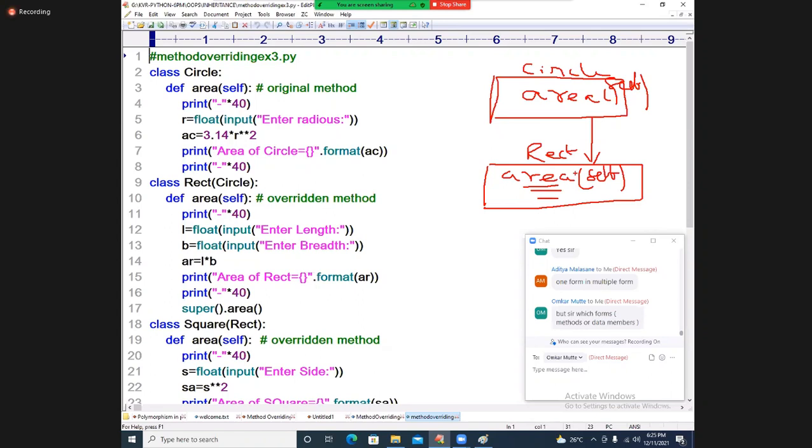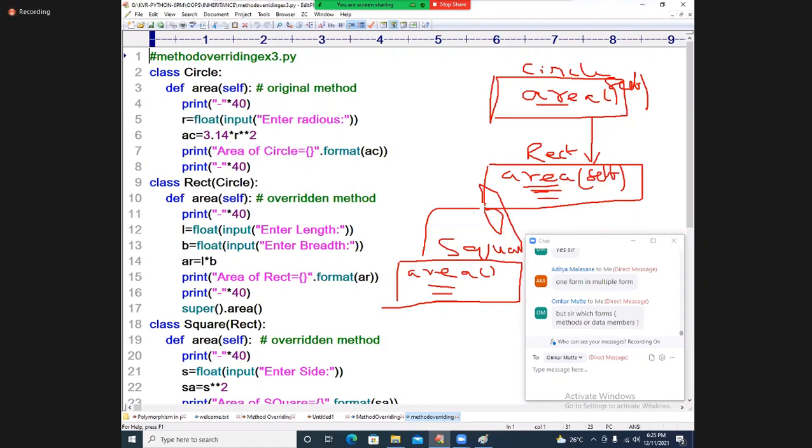See guys, all of you, one more class also I will take. What is my class here? Square class you take it. Again this area function is coming. What did you do there? You are overriding that function once again, with that logic.